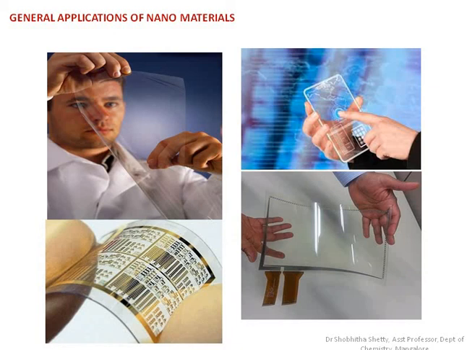One of the major applications of nanomaterials is synthesizing carbon nanotubes, graphenes or dendrimers, etc. These carbon nanotubes are widely used in our automobile industry, even in bicycle frames or sports equipment.